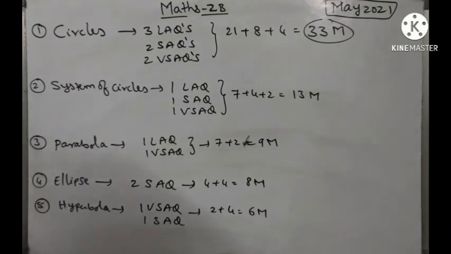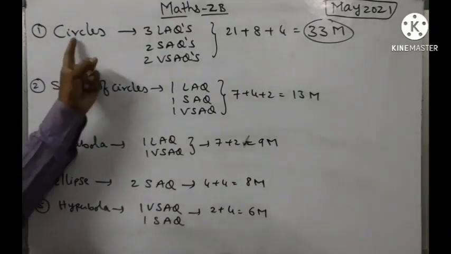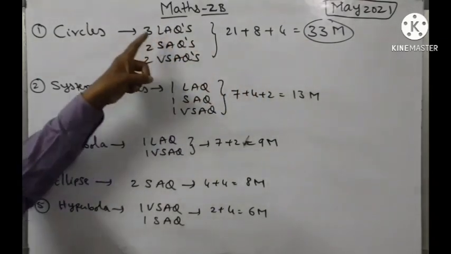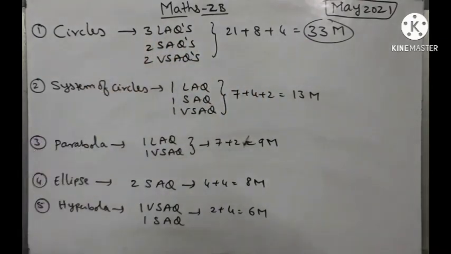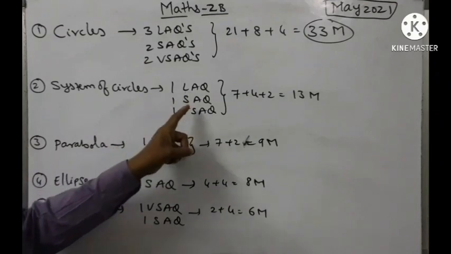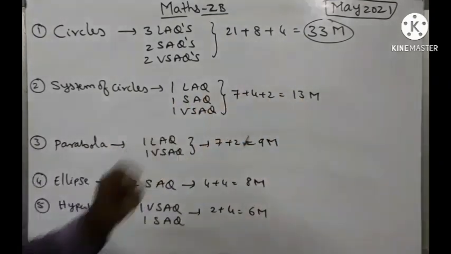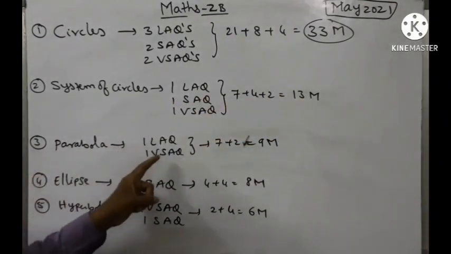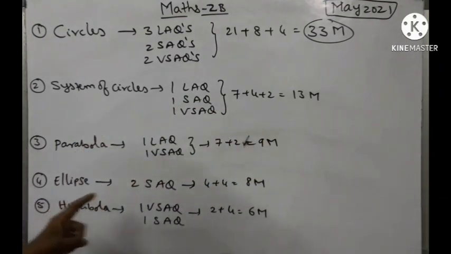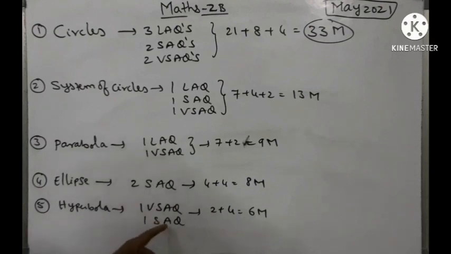Once again let us go through a glance here. From circle chapter we are going to get 33 marks, 3 LAQs, 2 SAQs and 2 VSAQs. System of circles, 1 LAQ, 1 SAQ, 1 VSAQ, total 13 marks weightage. Parabola, 1 LAQ, 1 VSAQ, 9 marks weightage. Ellipse, 2 SAQs, 8 marks. Hyperbola, 1 VSAQ, 1 SAQ, 6 marks weightage.